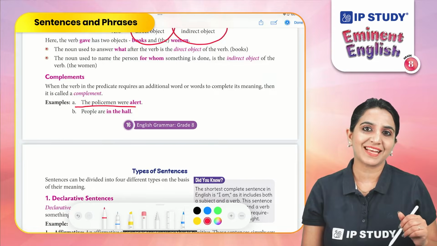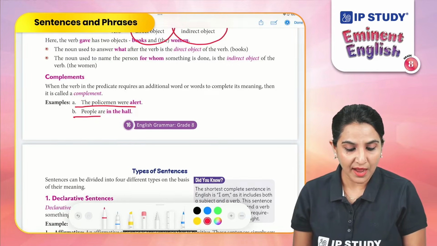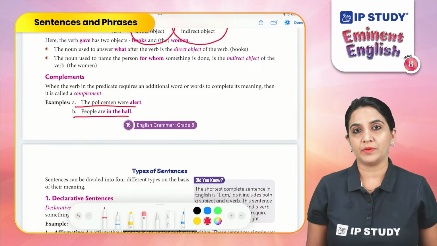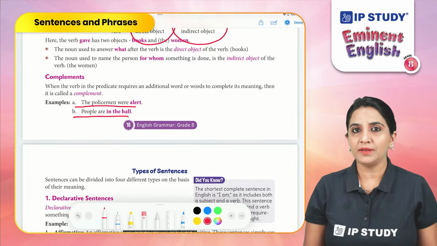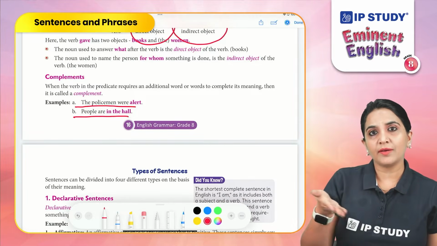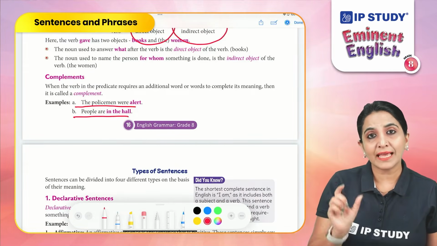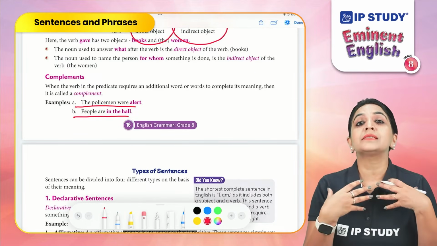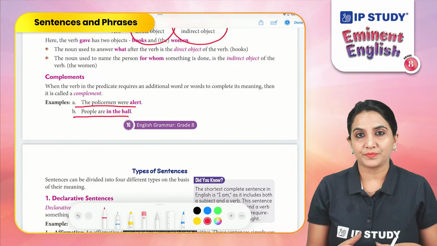Let's look at another example. People are in the hall. Now this is telling us the location of the people. That means where are the people? They are in the hall. Therefore, the predicate are in the hall has in the hall as a complement. That means it is describing the state of the subject.